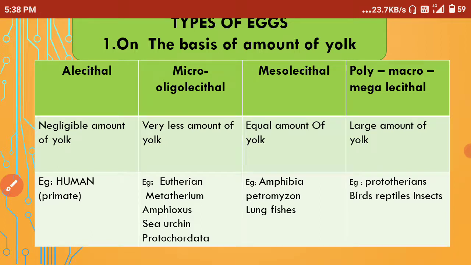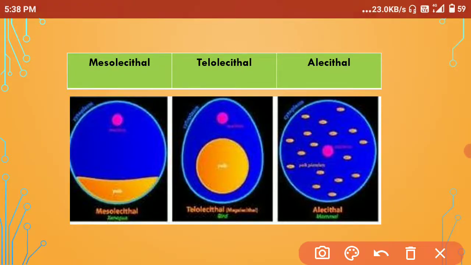Here you can see this is the mesolecithal egg. You can see here a very moderate amount of yolk content. You can see the telolecithal egg, and this is alecithal, meaning the yolk is almost negligible. Also it is spread all over the egg. Now coming to the next slide.